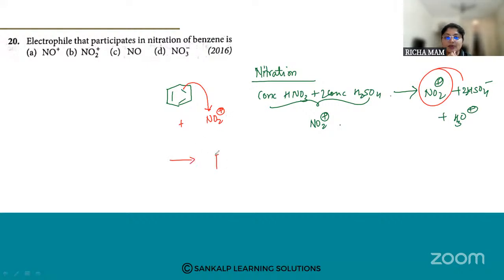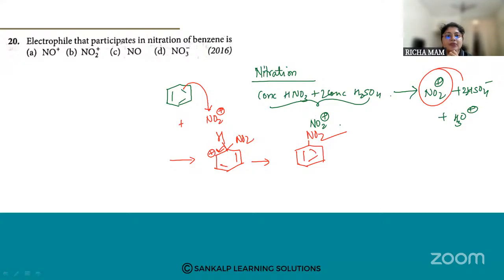The nitration of benzene will take place, the attack will take place, and it will result in a resonance structure, and you are going to get nitrobenzene.